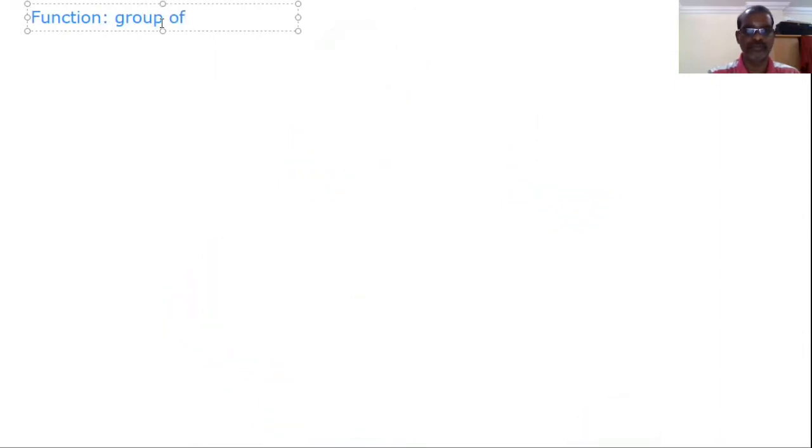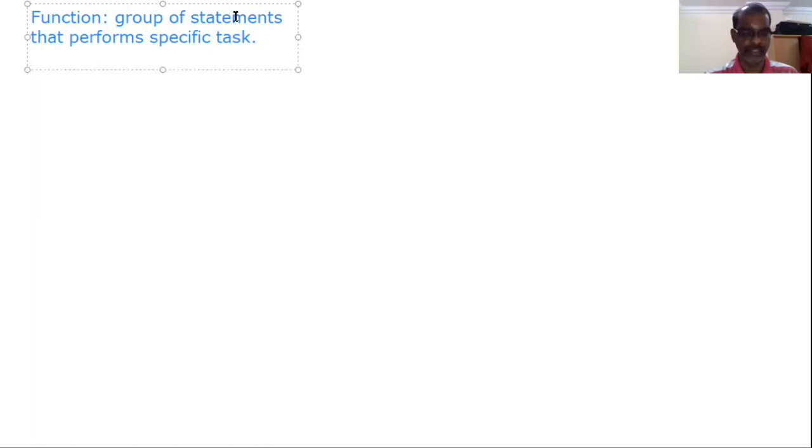Function: a group of statements that performs specific tasks. Group of statements that performs specific tasks. Then we will see the advantages of function.